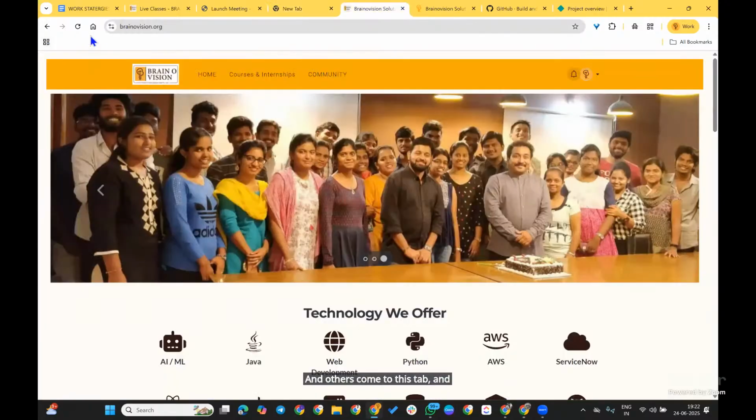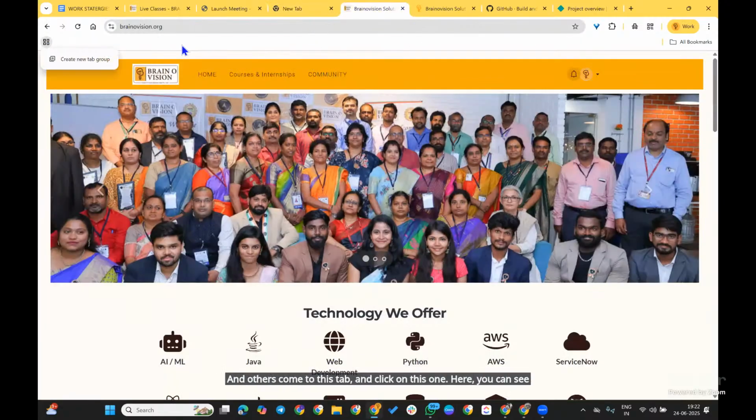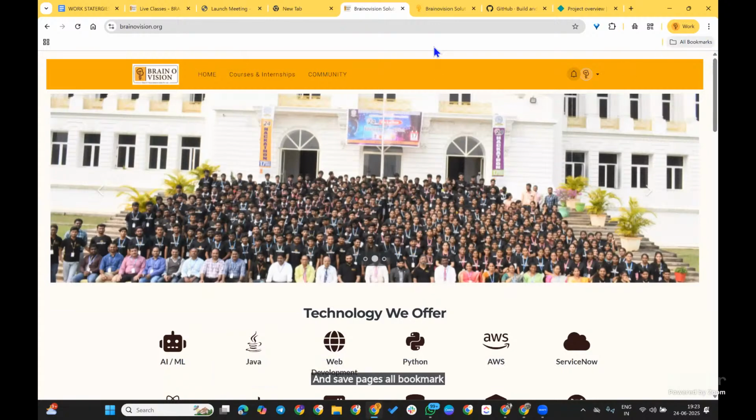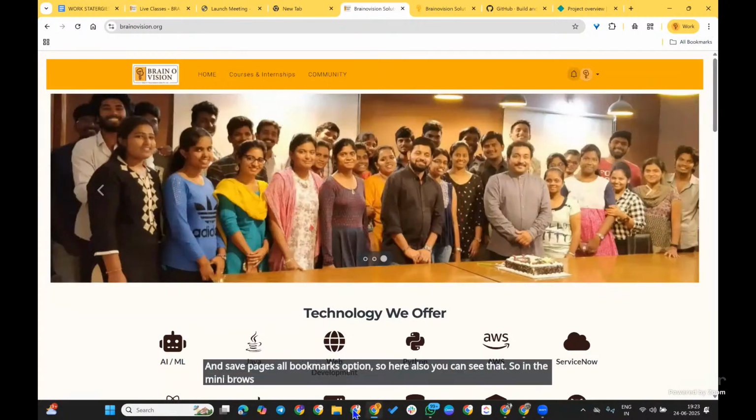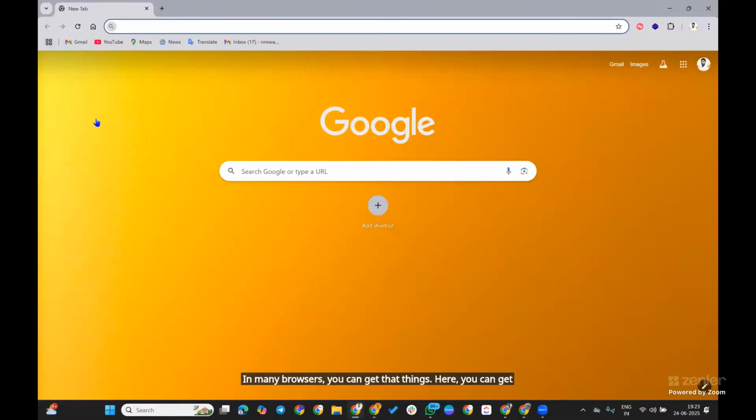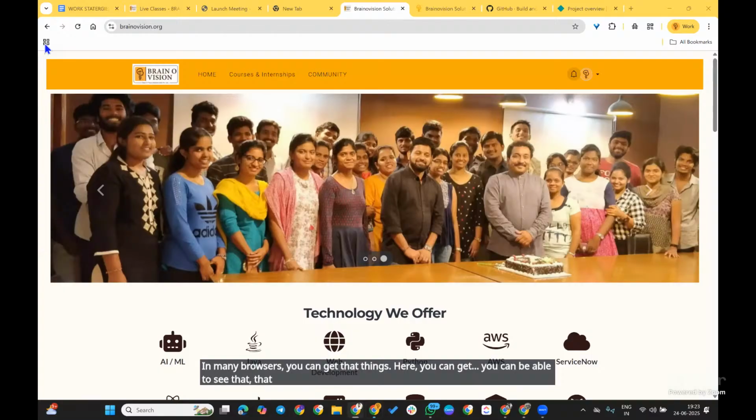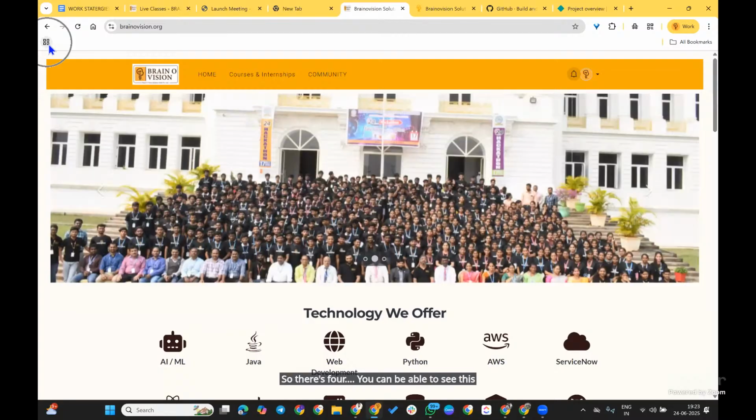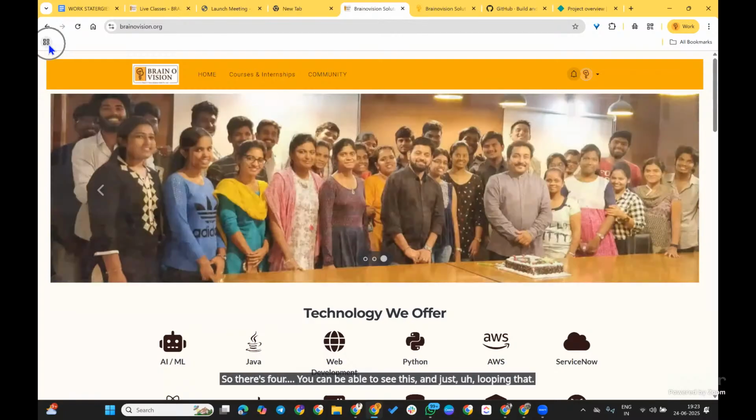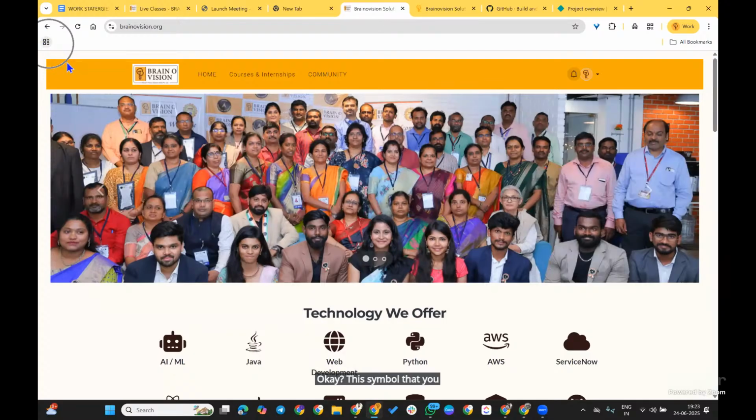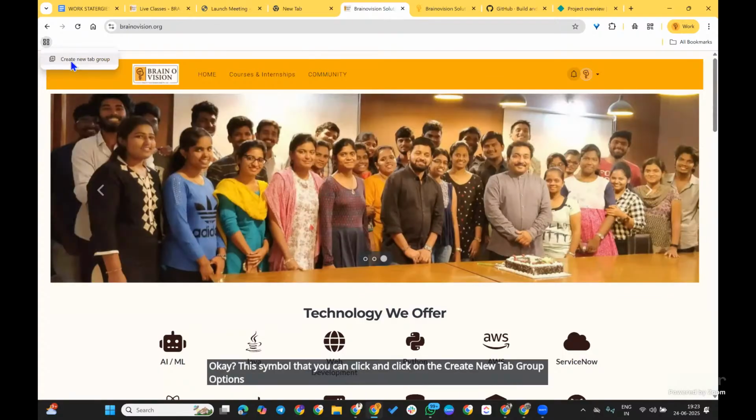click on this one. Here you can see the bookmarks option, save pages, all bookmarks options. Not only in a single browser, in many browsers you can get these things. So these four you can see here. I'm just looping that. This symbol, you can click and click on the create new tab group option, new tab group.